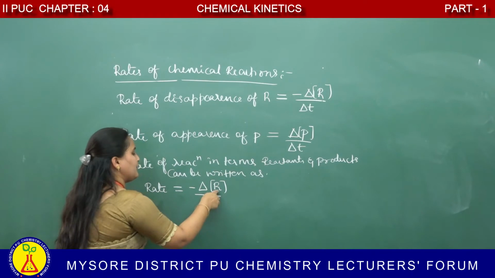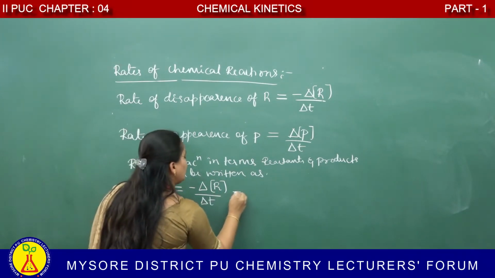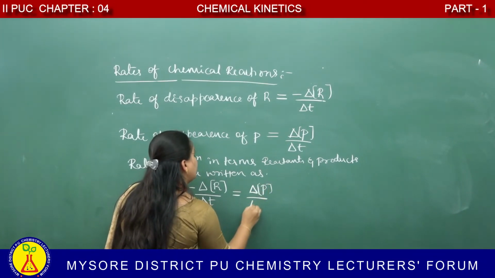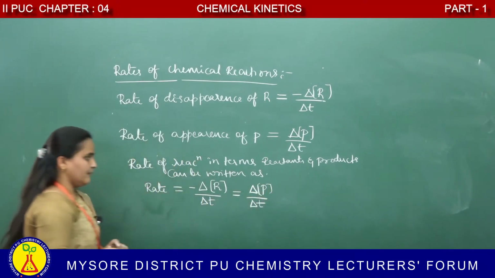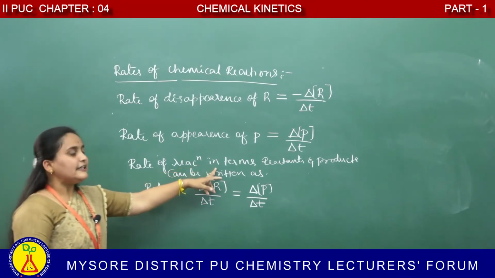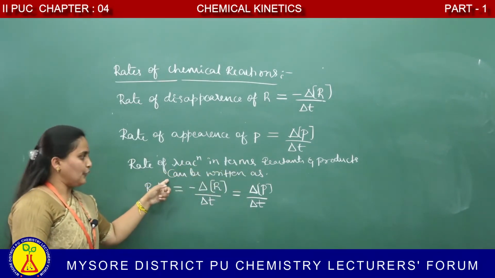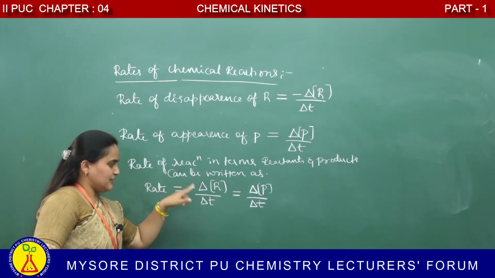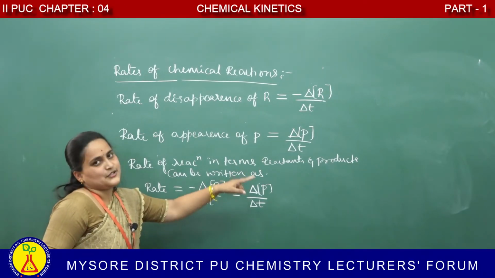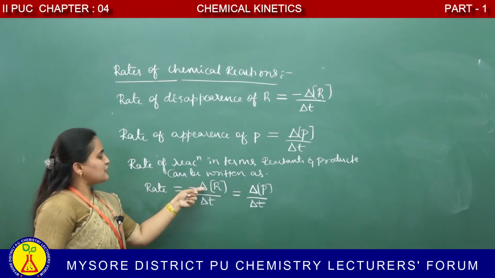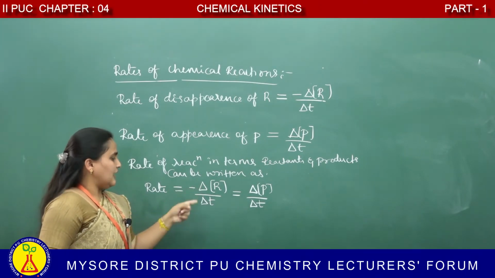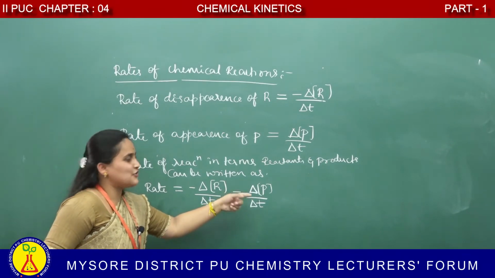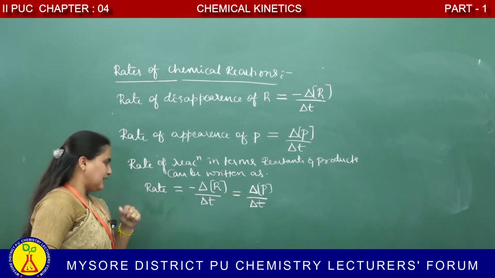Molar concentration of reactant with respect to T and delta P divided by... The rate of reaction in terms of reactants and product can be written as: rate of reaction is equal to rate of disappearance of reactant, rate of appearance of product. Rate of disappearance of reactant is what? Minus delta R by delta T, plus delta P divided by delta T.